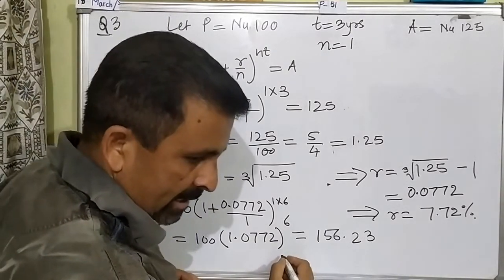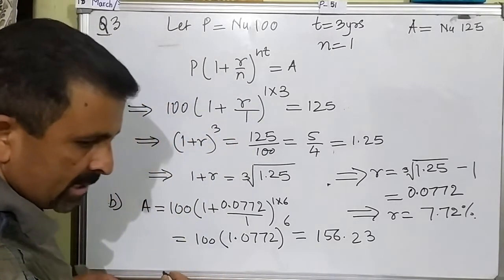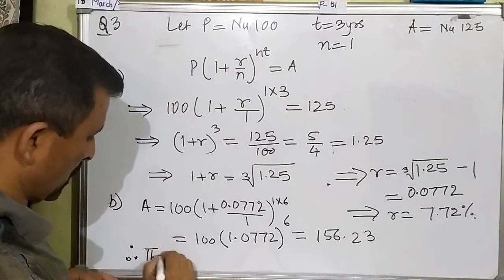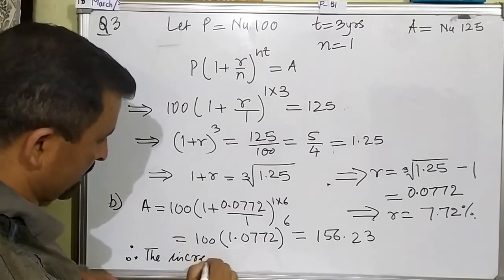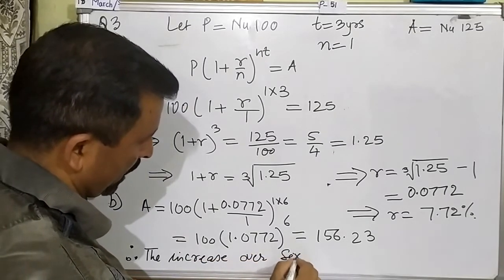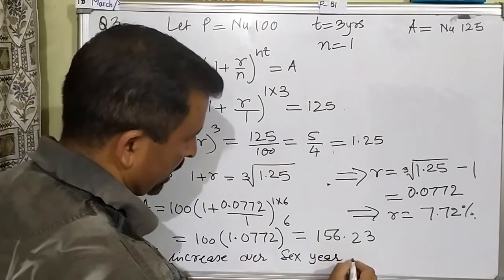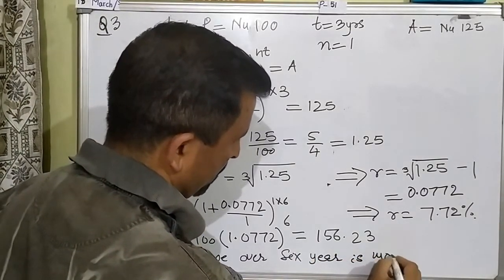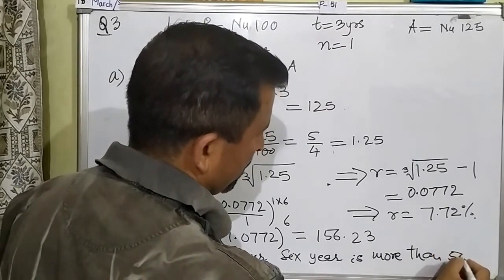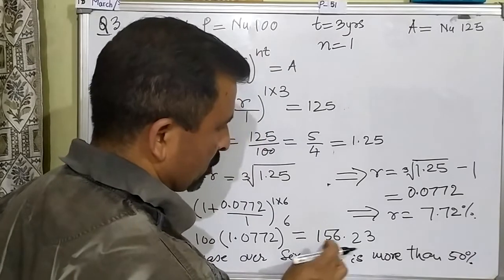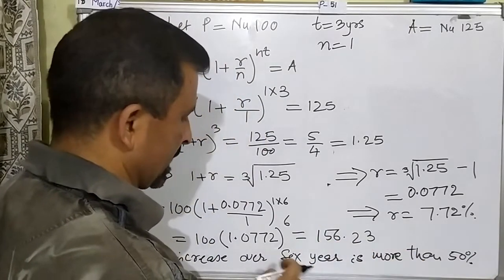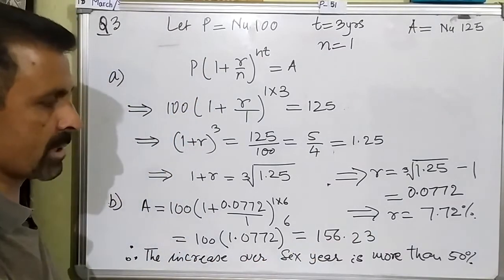So what we can write is: therefore, the increase over 6 years is more than 50%, because if it was 50%, then this would have been just 150, but because it is more than 150, we can say that it will increase by more than 50%.